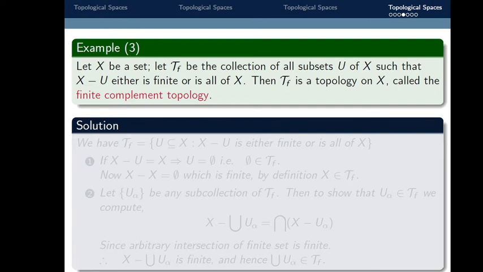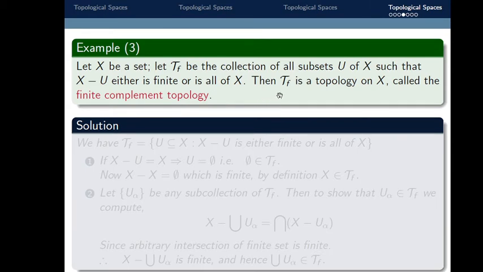So here tau f contains subsets of X, but how are these subsets? They are the subsets such that X minus U is either finite or is all of X. Then tau f is a topology on X. This collection tau f is a topology on X, and it is called the finite complement topology.